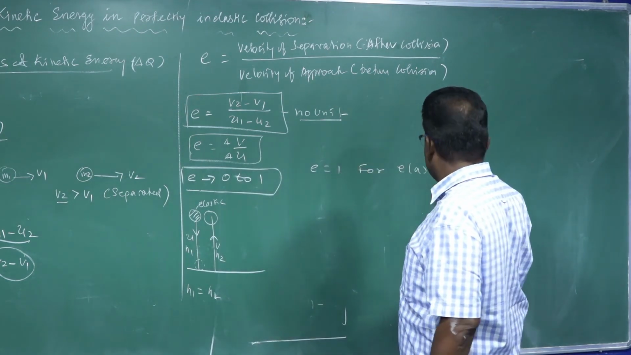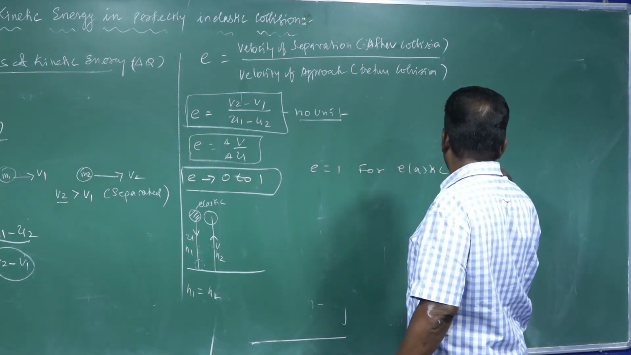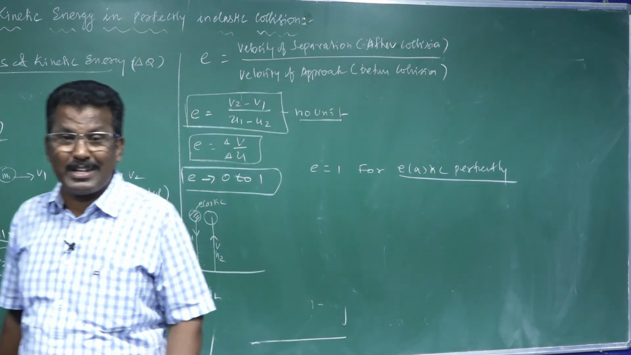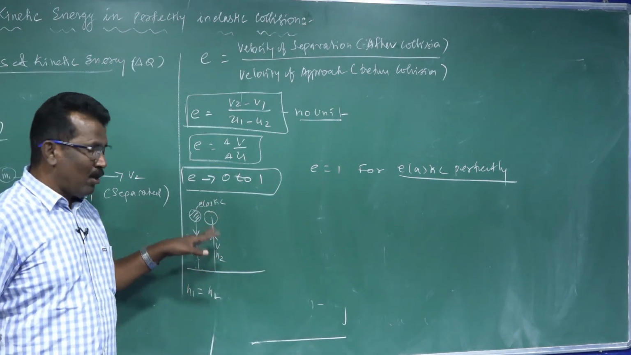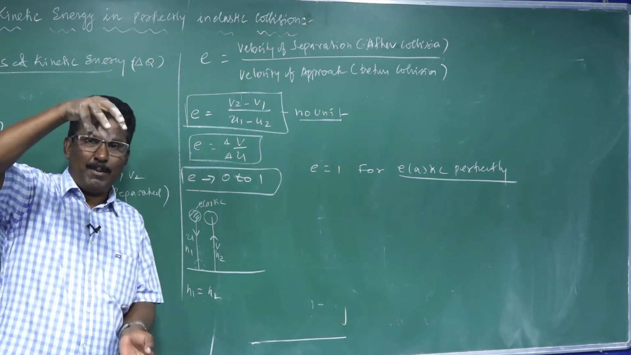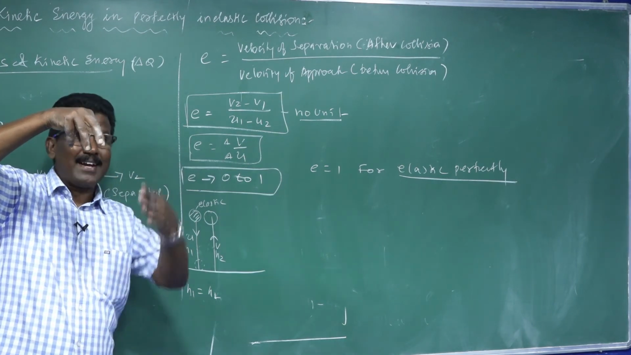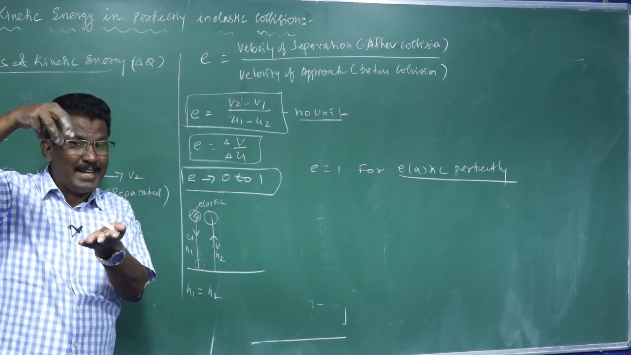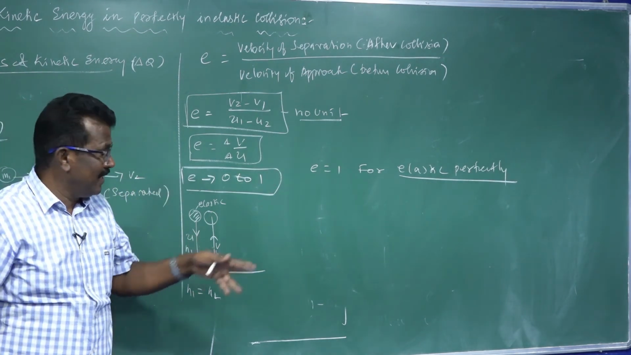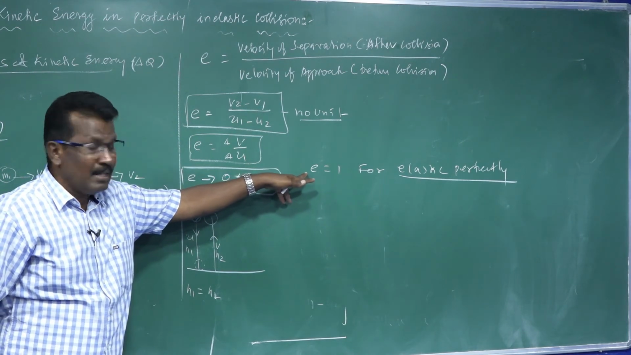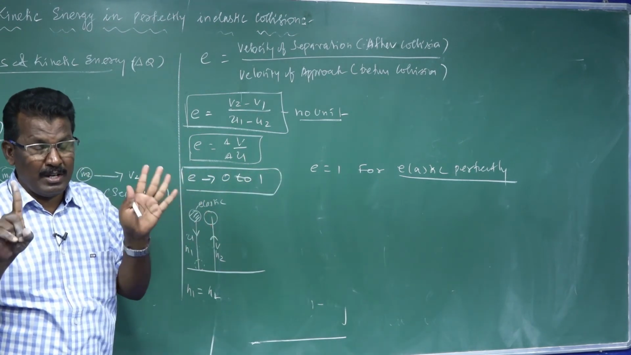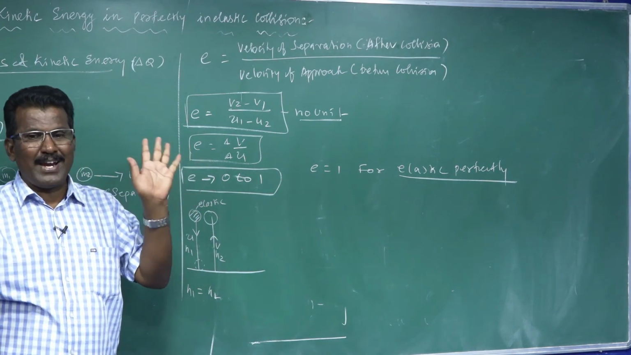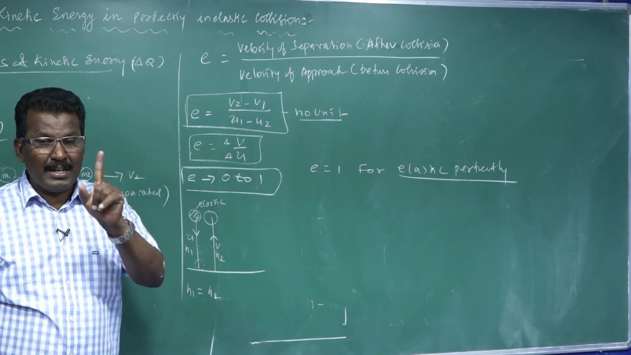For a perfectly elastic collision, the coefficient of restitution is equal to 1. Suppose the body is dropped on the floor and regains the original position. We can catch the same height of the ball, so there is no change in the kinetic energy. Coefficient of restitution E is equal to 1 only for a perfectly elastic body.